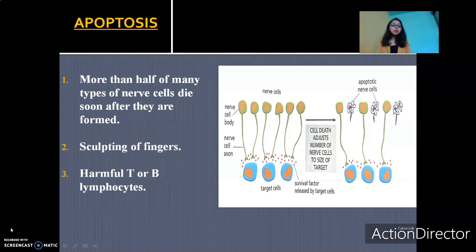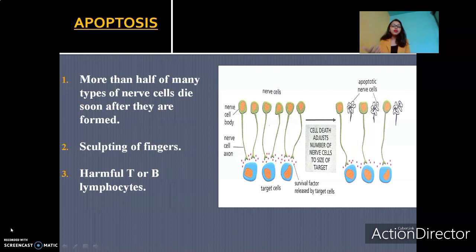Another example is the sculpting of fingers. During embryogenesis, our fingers are not how they look now. During embryogenesis, our hand represents a paddle, which means there is no gap between the fingers. Right now we have gaps between the fingers, even in our toes. But during embryogenesis, it represents a paddle. In order to form fingers, which is called sculpting of fingers, the cells in between the fingers die.